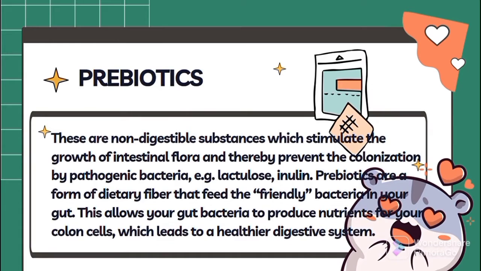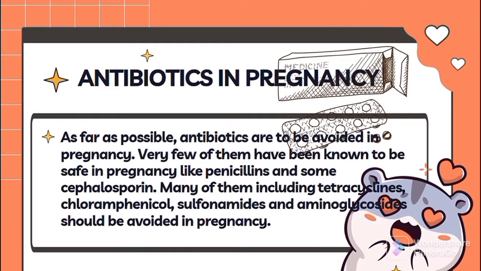So, prebiotics are a form of dietary fiber that feed the friendly bacteria in your gut. This allows your gut bacteria to produce nutrients for your colon cells, which leads to a healthier digestive system. And last but not the least is antibiotics in pregnancy.